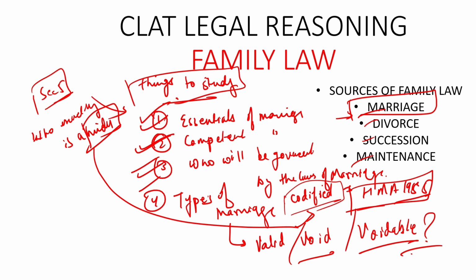After the completion of the marriage in regards to the Hindus, we will be shifting our focus towards the Muslims: how the marriages under the Muslims take place, what exactly is Sahih, what is Fasid, and what is Batil, the three types of marriages that can be present. There is one more thing which is known as irregular forms of marriage. To what extent a husband can marry another wife, and what are the conditions in regards to that also. These are all the things that we're going to study in our upcoming classes. So that is the whole crux, the overview of what we are going to study in our next class.